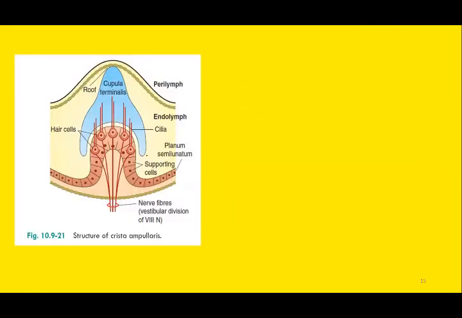Here you can see this is the ampulla. Ampulla is the junction between the semicircular canal and the vestibule. Within the ampulla there is the cupula. Here you can see the cup-shaped structure, the cupula.